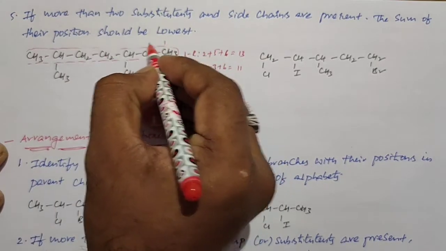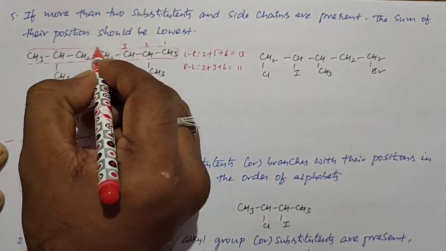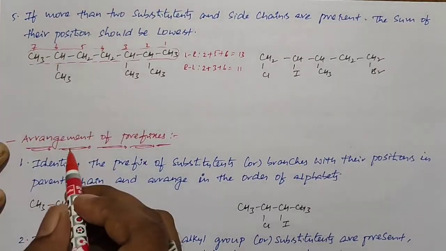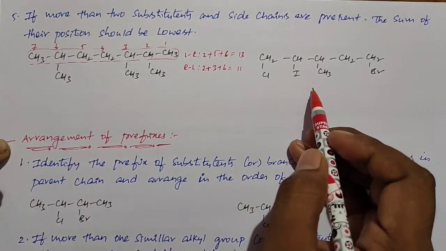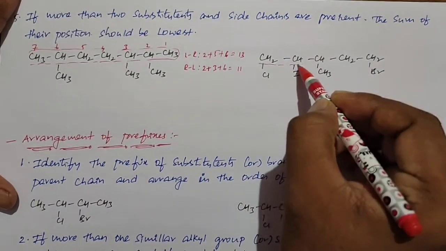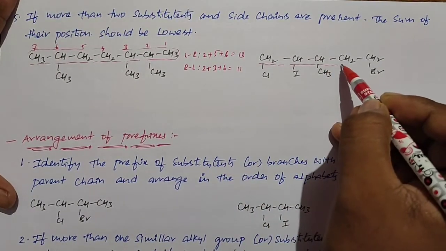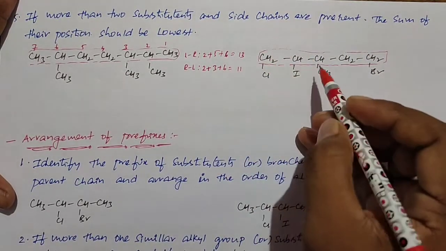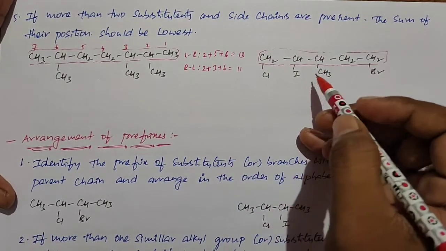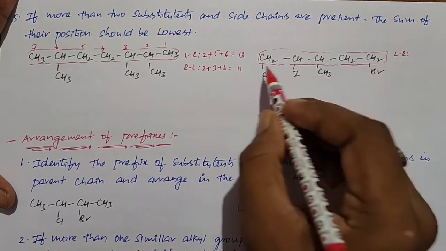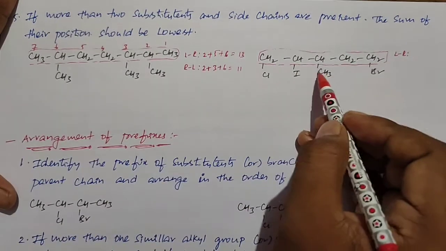And numbering is given 1, 2, 3, 4, 5, 6 and 7. Okay, so when you come to this question, if you observe, this is the parent chain. So in this example we have one branch and 3 substituents. So when you observe the sum of the positions, first if you check from left to right, 1, 2, 3.